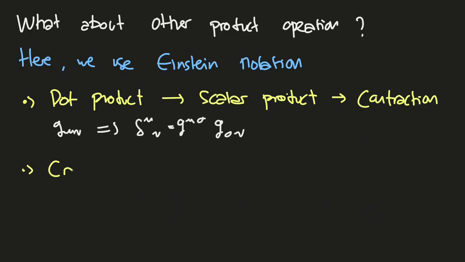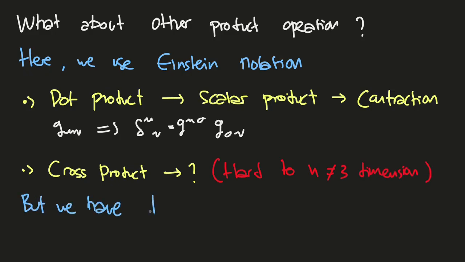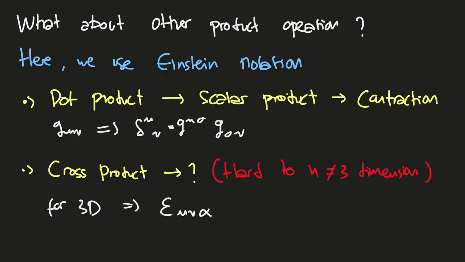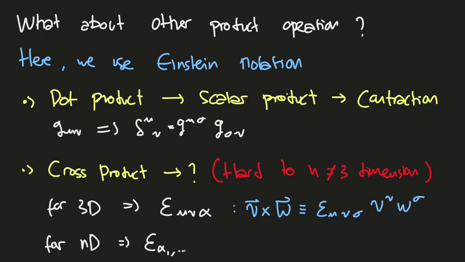And next, how about the cross product? We know that this product is hard in non-3-dimensional spaces, but here we have tensors. So we define ε_{μν...α}, known as the Levi-Civita symbol, that represents the cross product in n dimensions. For example, in 3 dimensions, we have this Levi-Civita symbol, and the cross product can be defined as this contraction. For n dimensions, we have this long-index Levi-Civita symbol with indices α_1 to α_n.